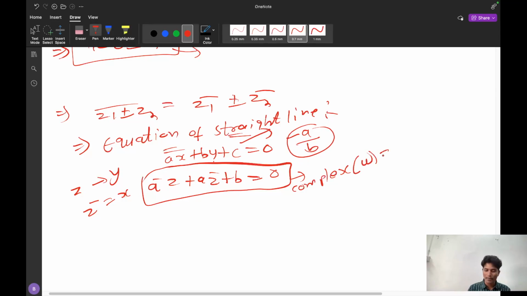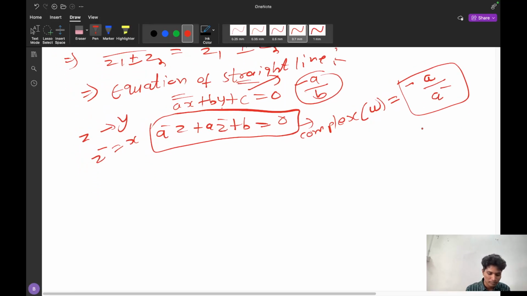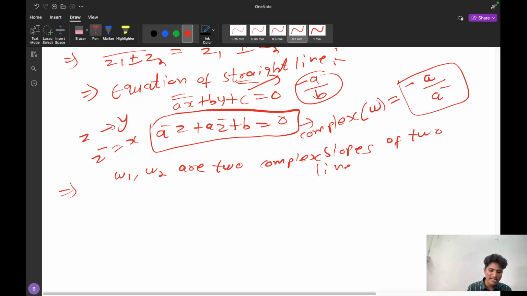That is, complex slope of omega is equal to minus a divided by a bar. This is the complex slope. Depending on the slope, we can find whether the lines are parallel or perpendicular. Suppose W1 and W2 are two complex slopes of two lines, because these are straight line equations.